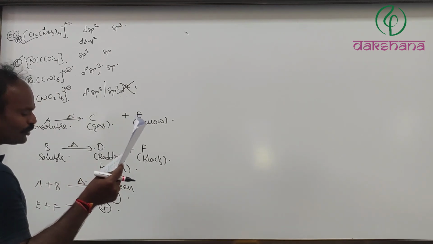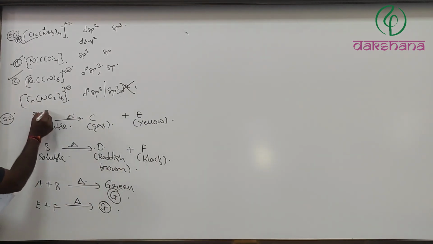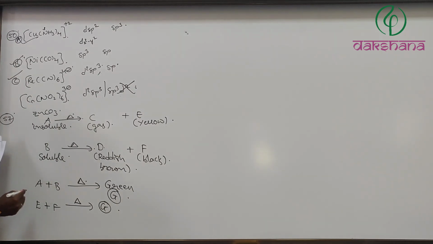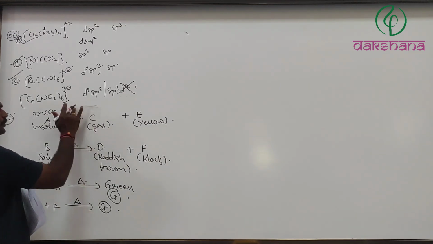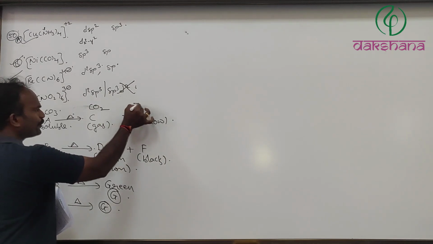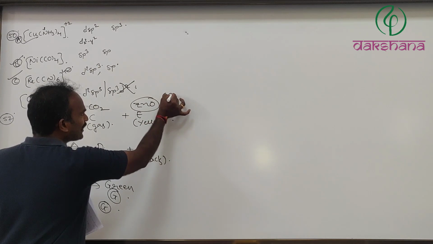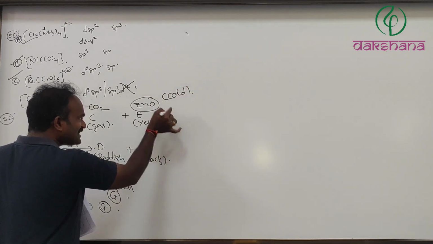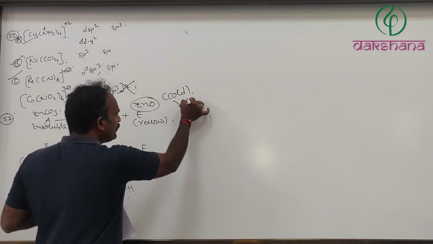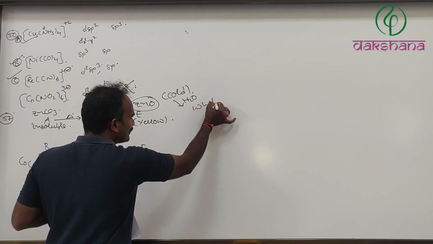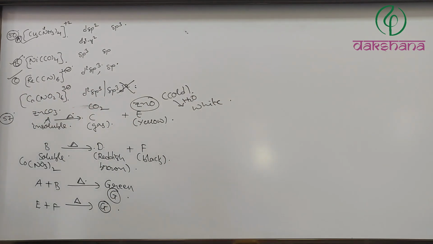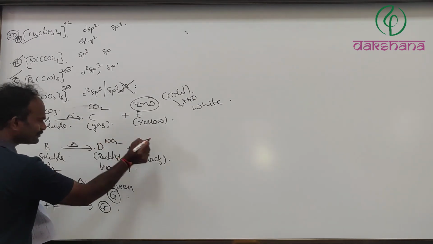Next, fourth option, that is ZnCO3, and here you take Co(NO3)2. When you heat this one, it is going to produce carbon dioxide, yes, colorless gas. It produces ZnO. ZnO is white in cold condition, whereas it is yellow when hot. That's why they have mentioned that when you treat with water it converts to white, but it is insoluble, that is true. Zinc oxide is not soluble.